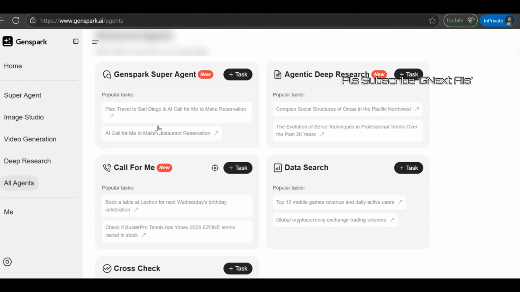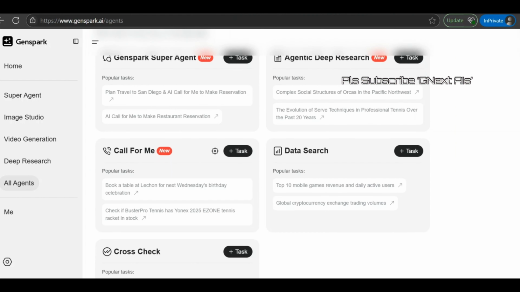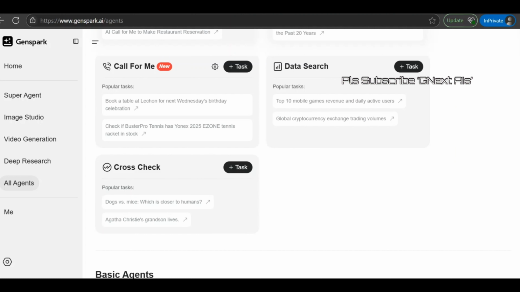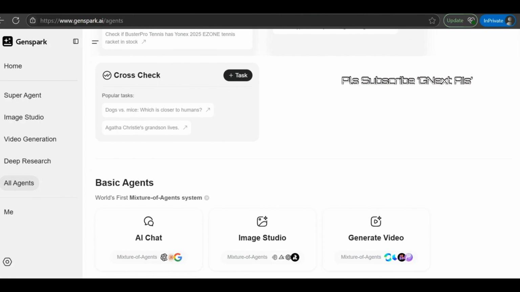Here you can travel to San Diego if you are going, or any place you are going, you can ask it to generate a travel plan. Also it will call different hotels or restaurants to book for you. An AI conversation will happen directly. It will call that particular restaurant and book it, or the hotel and book it. Then it can do deep research, data search, the Call for Me functionality, whatever we have discussed. It will directly call as if it were a person, from one individual number, and it will book the hotels and all.